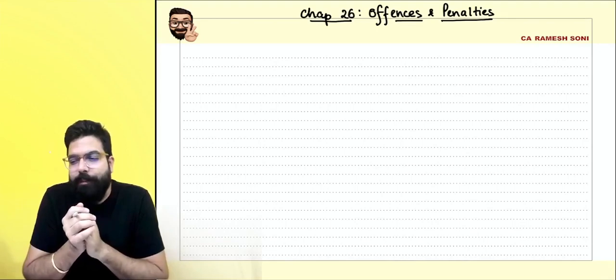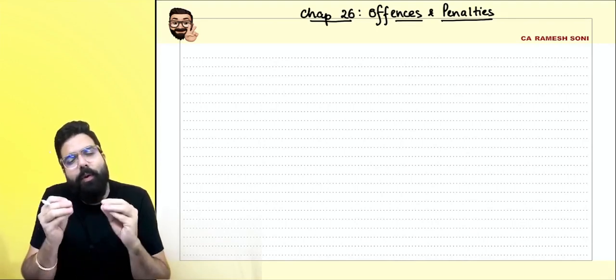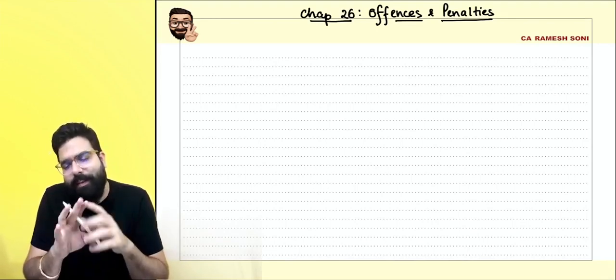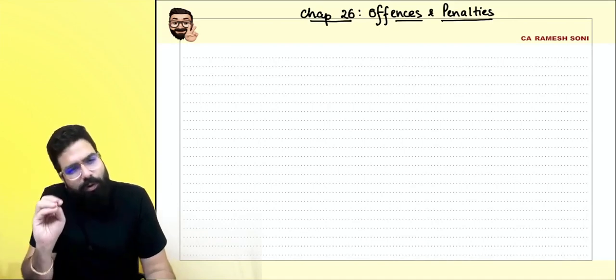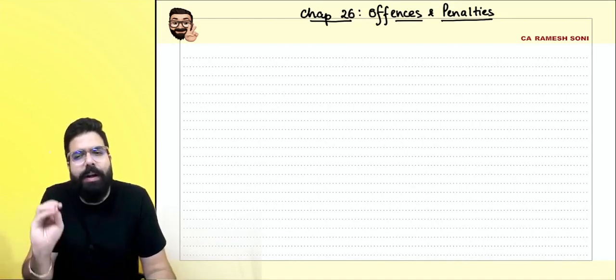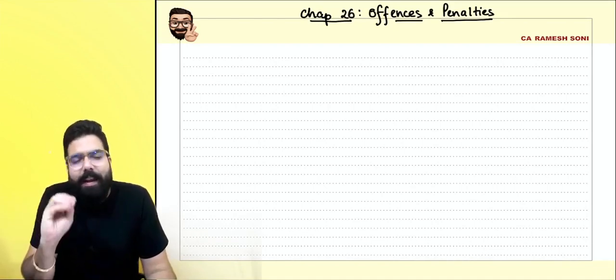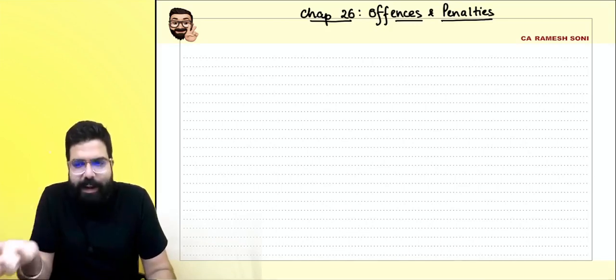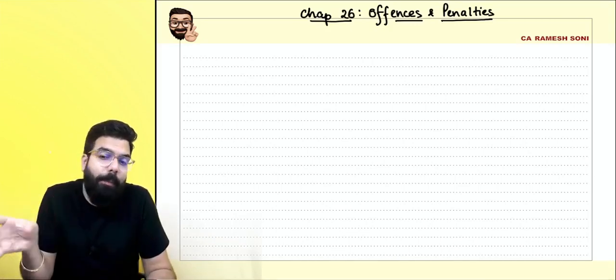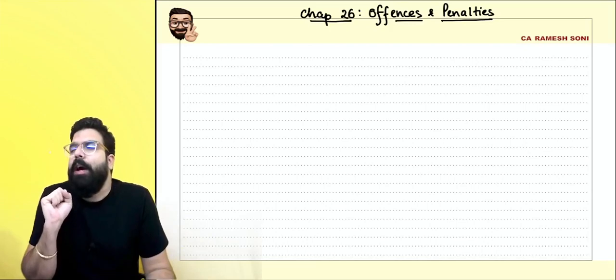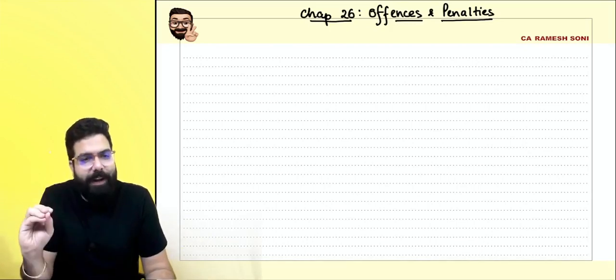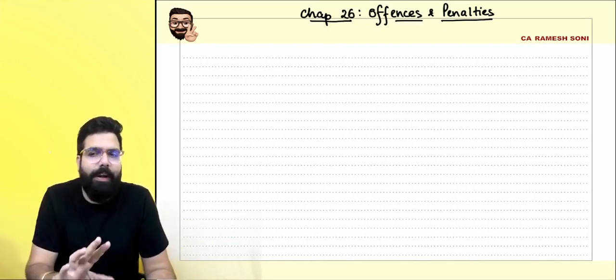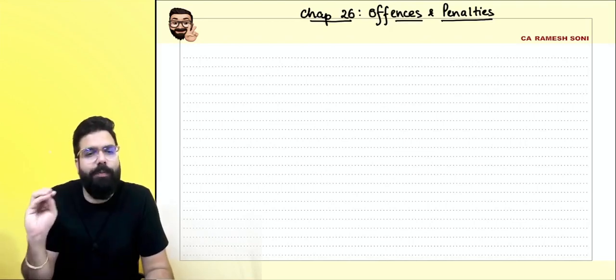Means, sir, for going ahead and doing any offense in GST, you will see that most of the places, if you have not done anything as per the law or as per the act, there are small penalties. Now, to run any law properly, there has to be clauses for penalties.